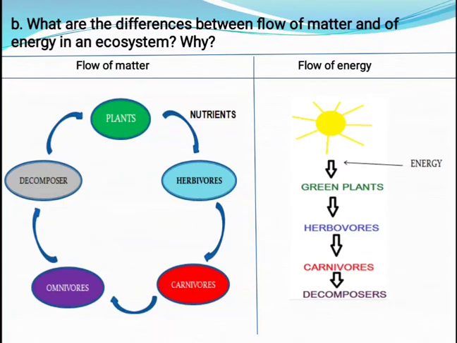See the next question. What are the differences between the flow of matter and the energy in an ecosystem? In the last video only we discussed the flow of energy and flow of matter. Flow of matter means flow of nutrients, right? So if you see the diagram carefully, to the right of the diagram the flow of energy is shown and to the left of the diagram the flow of matter is shown. Okay, so from the diagram only you will come to know that the flow of energy is in one-way direction, and the flow of matter is in a cyclic way, right? So this is the main difference between flow of energy and flow of matter, right?